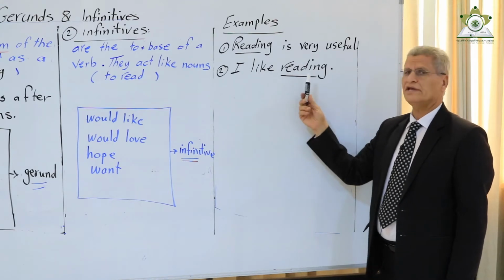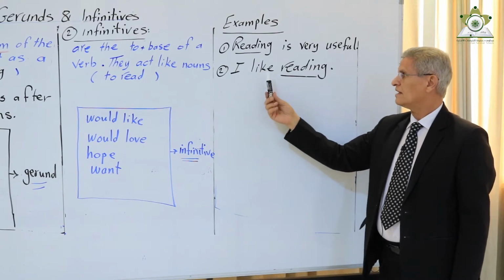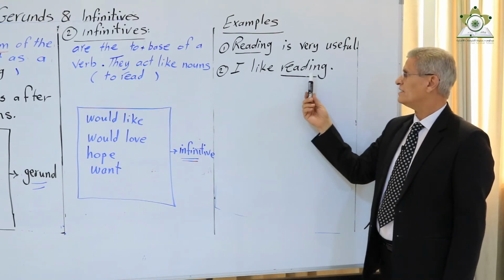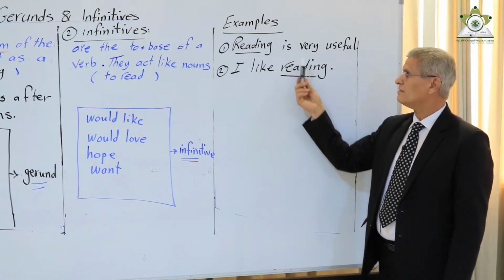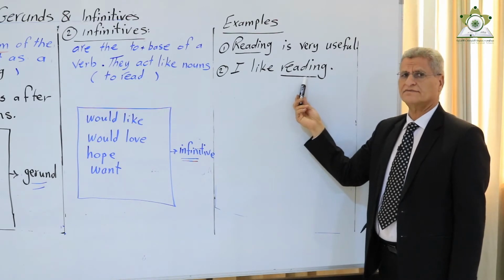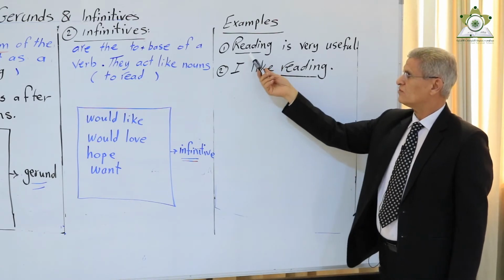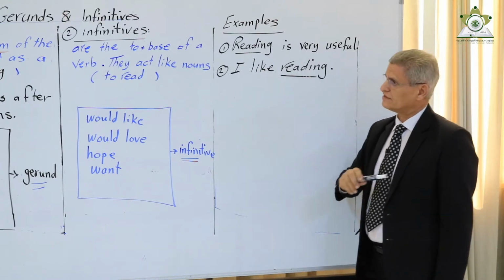I like reading. Here, the subject is I, like is the verb, reading is the gerund. So the gerund comes at the beginning and at the end. When it comes at the beginning, we call it subject, and here we call it object.